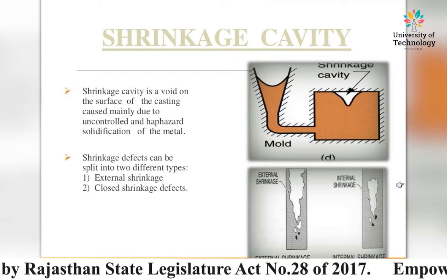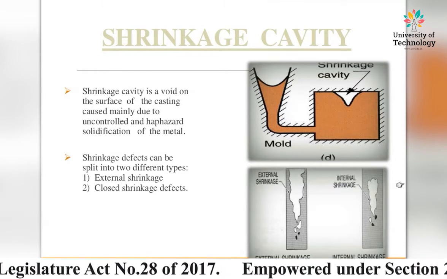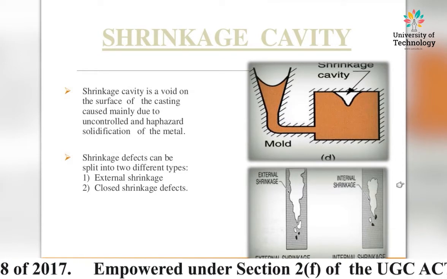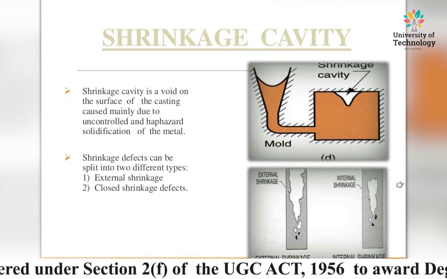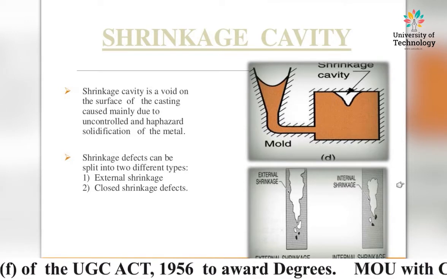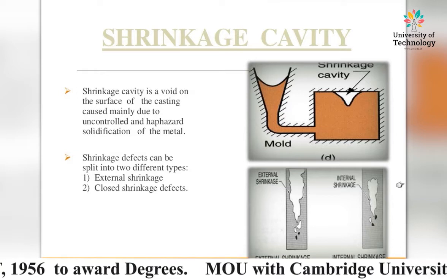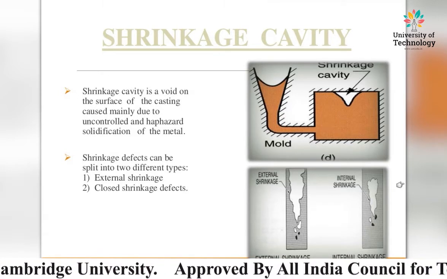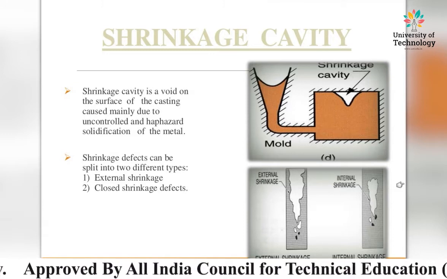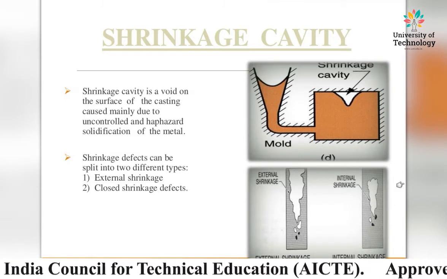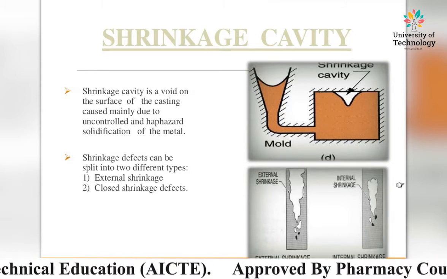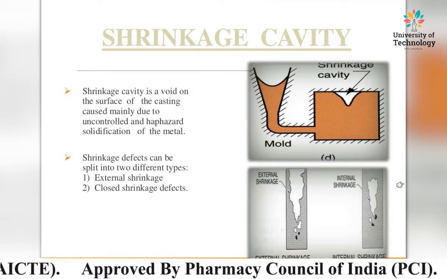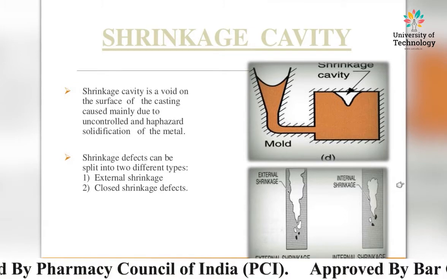The next one, shrinkage cavity. The shrinkage cavity is a void on the surface of the casting caused mainly due to uncontrolled and haphazard solidification of the metal. Shrinkage defects can be split into two different types: external shrinkage and closed shrinkage defects.